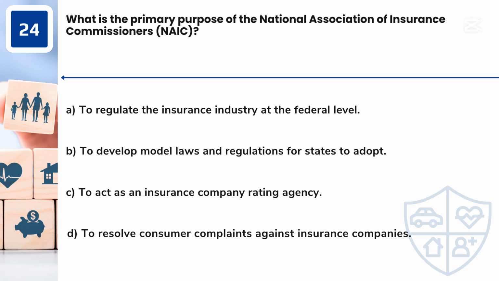Question 24. What is the primary purpose of the National Association of Insurance Commissioners, NAIC? A. To regulate the insurance industry at the federal level. B. To develop model laws and regulations for states to adopt. C. To act as an insurance company rating agency. D. To resolve consumer complaints against insurance companies.